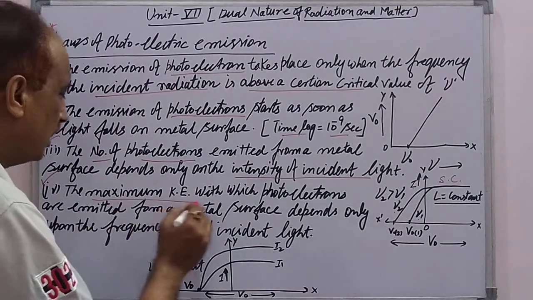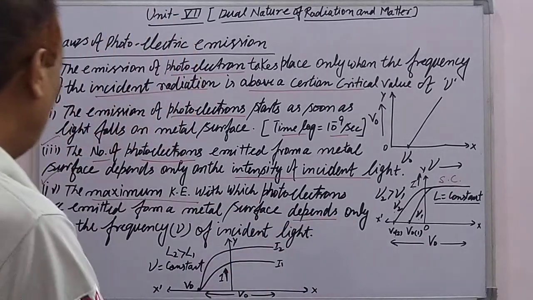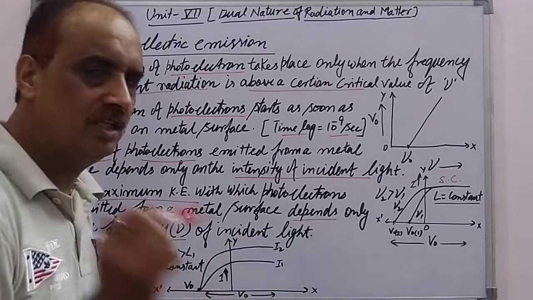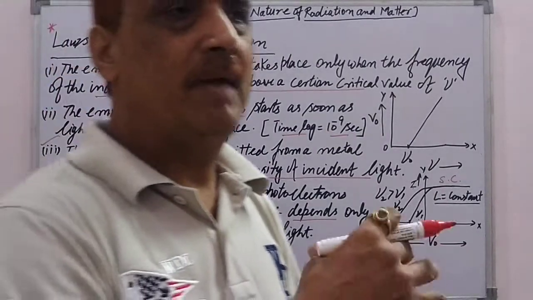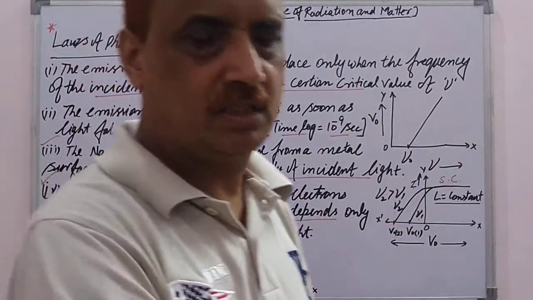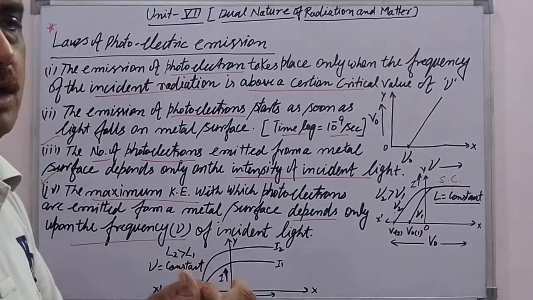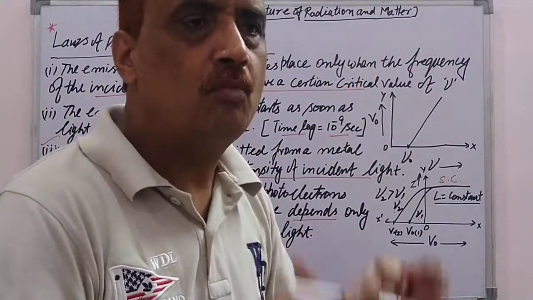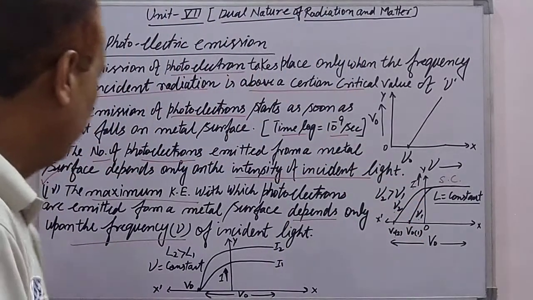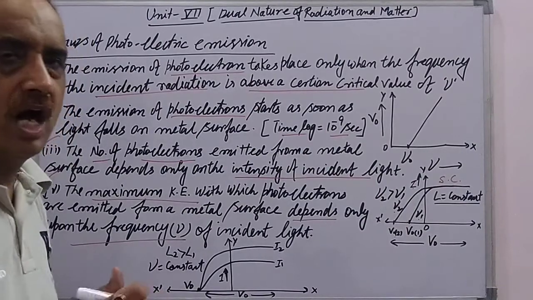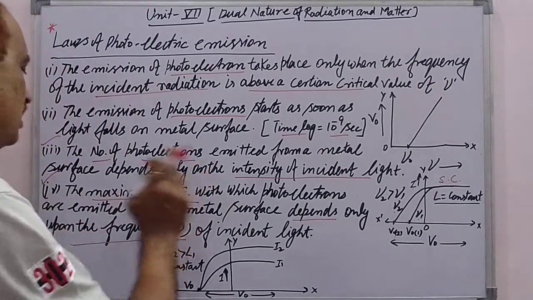Now the next, law number 4, is the converse of law number 3. The maximum kinetic energy with which the electrons are emitted from a metal surface depends only on the frequency of the incident light. That is, the maximum kinetic energy of the electron ejected from the metal surface depends only on the frequency. If we want to increase the kinetic energy of the electron, higher and higher frequency light must be incident on the metal surface, and then the kinetic energy will be increased.